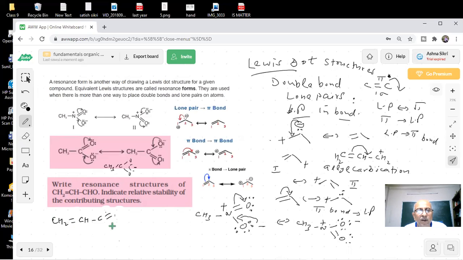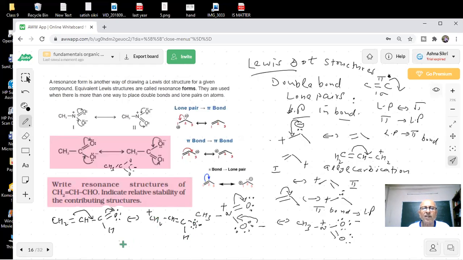See, this oxygen is always electronegative. So what will happen? See what is going to happen, students. CH2 will become plus. This bond becomes a double bond, CO and this is H. This becomes minus. So there is a separation of charge, and this will have 6 electrons.